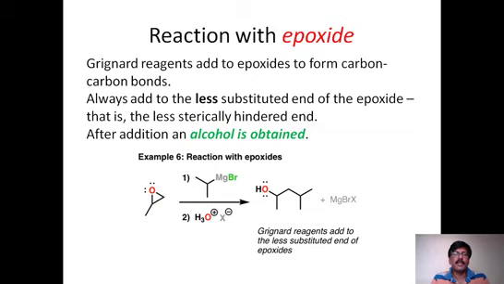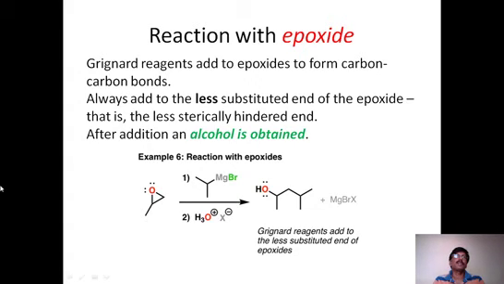And what happens when it is reacting with epoxides? Grignard reagents react with epoxides. Already we know that epoxide is like this. This is a cyclic compound where oxygen is on one corner. So again it gives alcohol. This is a reaction which is similar to organic lithium compounds.